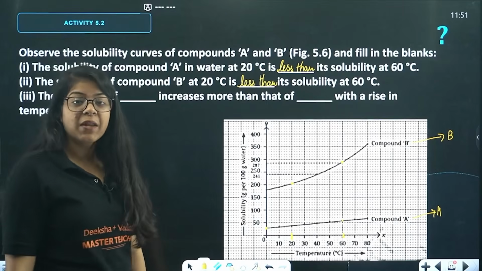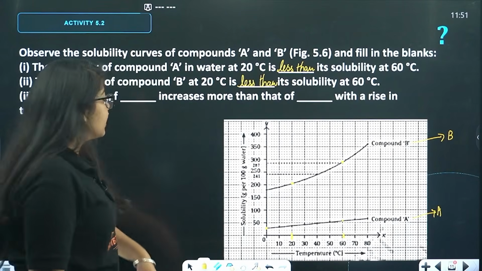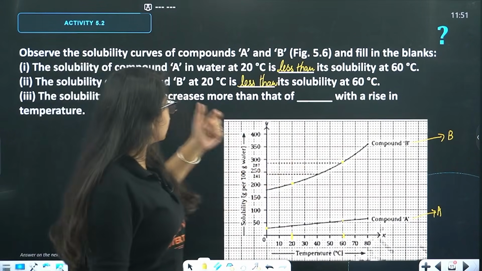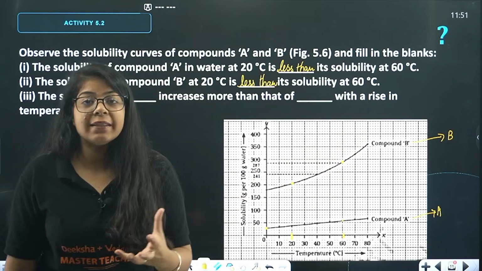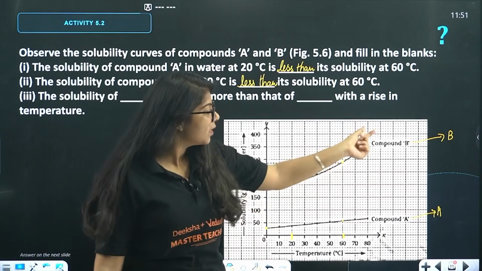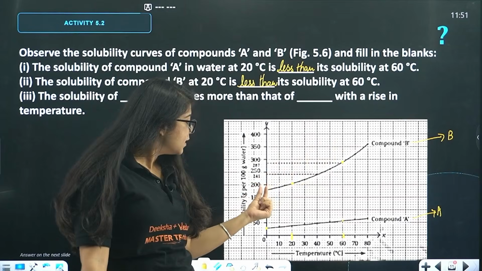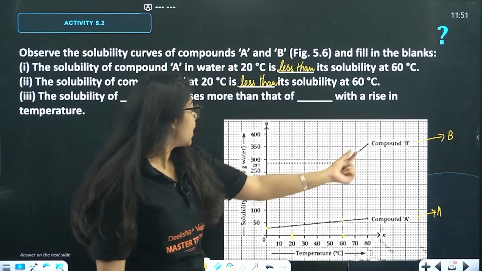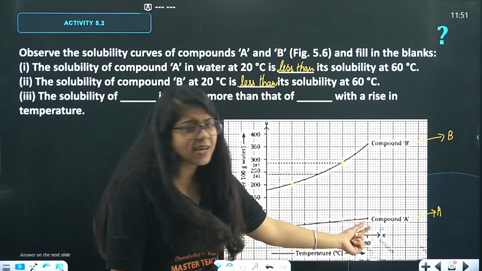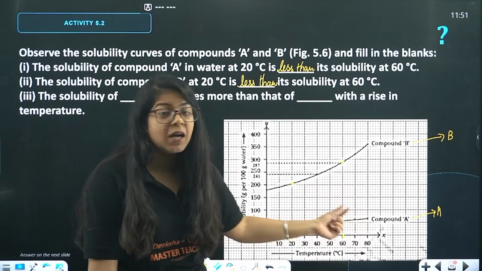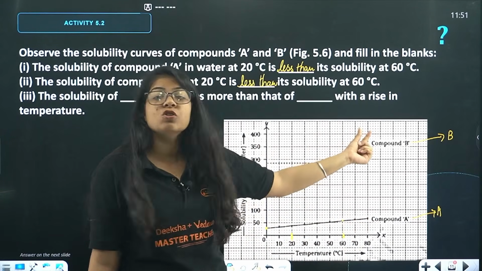What does this mean? This basically means, beta, that the solubility of either compound A or compound B increases more than that of the other. That means it is a rapid, sharp increase. See, here it is somewhere between 170, now it has more than 350. For the other, it was 60, now it just has 120. It just got doubled, but this increased so much.